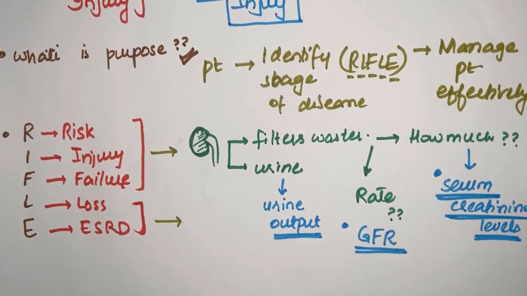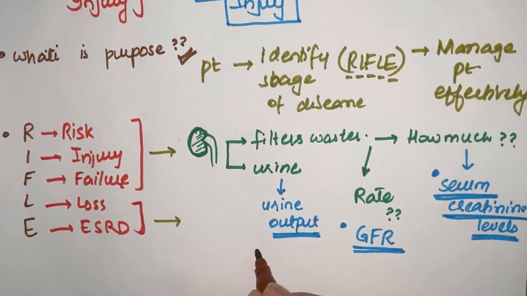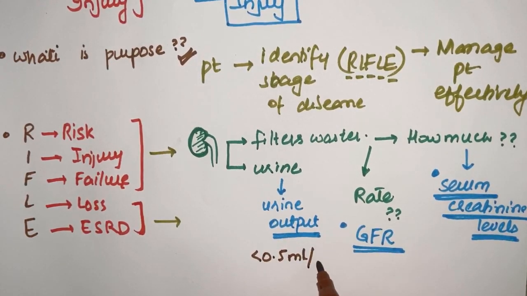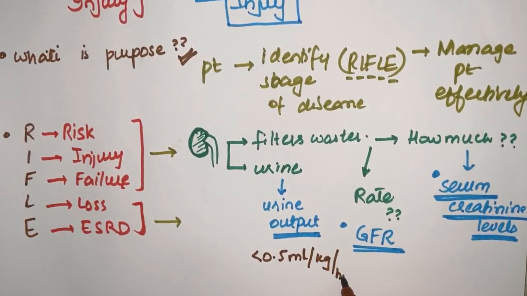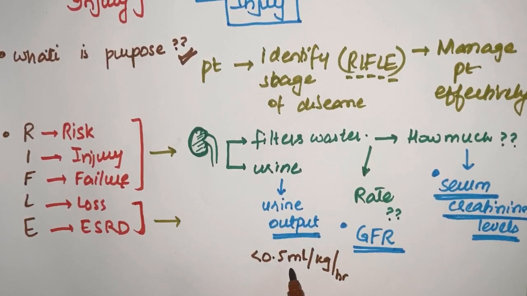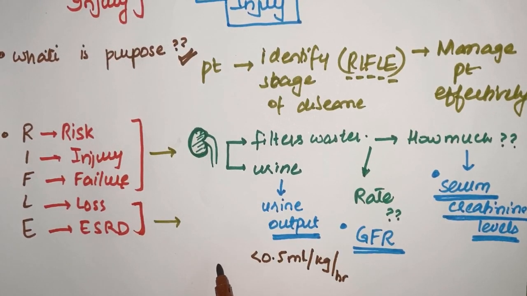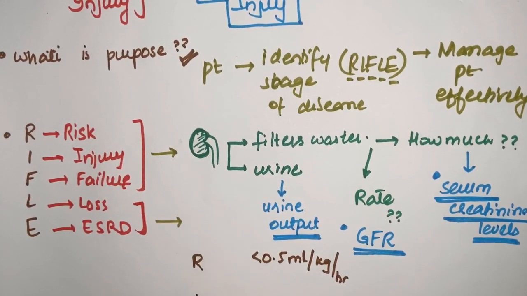Fine. Now for urine output, I have made a mnemonic. In fact, for all these 3 I have made a mnemonic, starting from the urine output. Now the urine output is less than 0.5 milliliter per kg per hour. So remember this figure, it is for all the R, I and F, for all three of them.